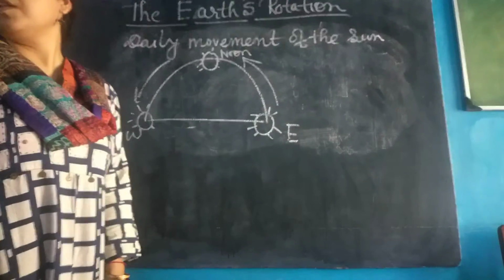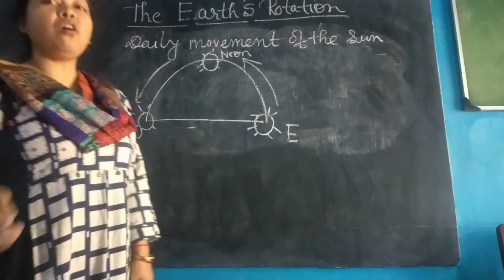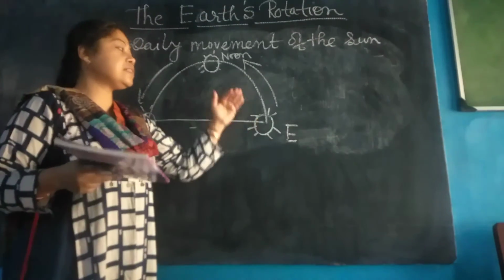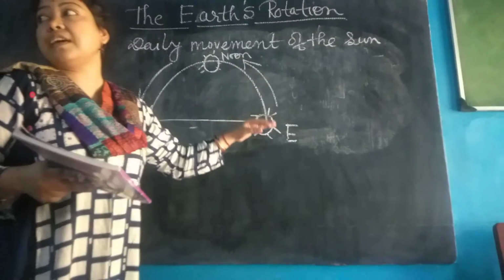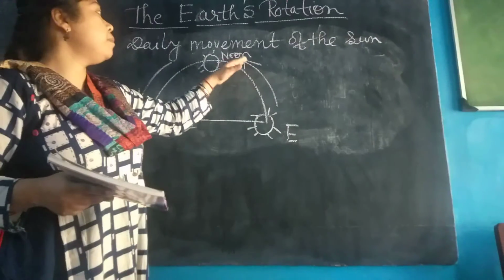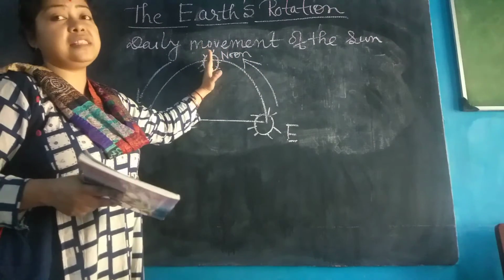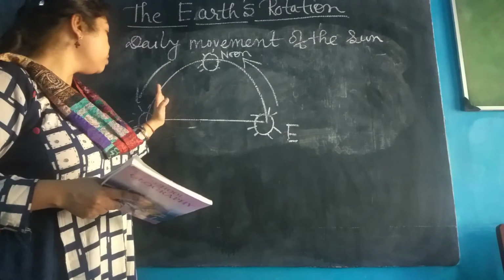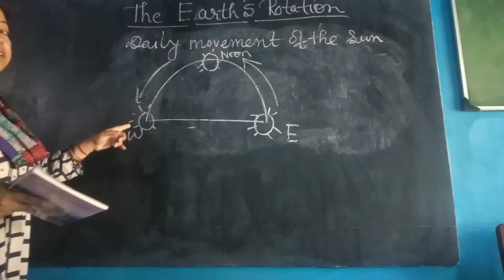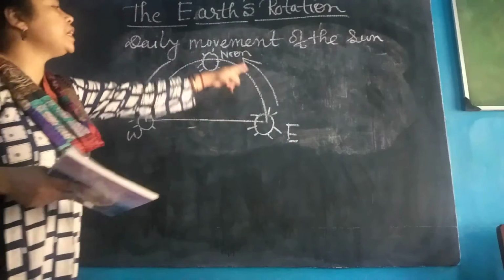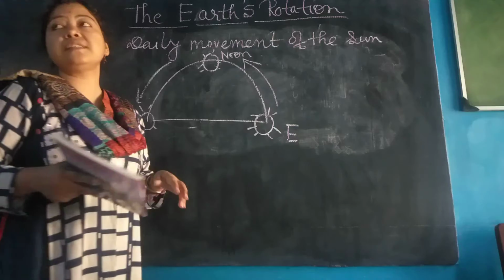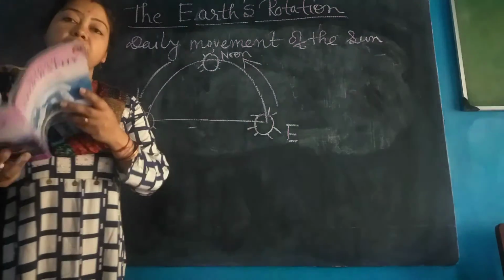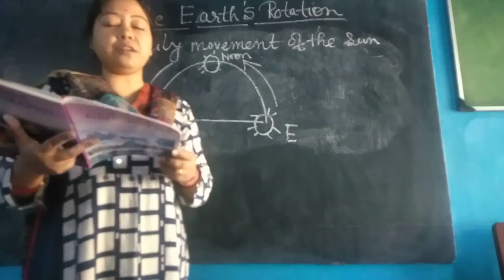This we know. What is this? All of us know that the sun rises in the east daily. Every day the sun rises in the east, goes up, and at noon the sun is overhead. And afterwards it comes towards the west where the sun sets. This movement of the sun is known as the apparent daily movement of the sun.